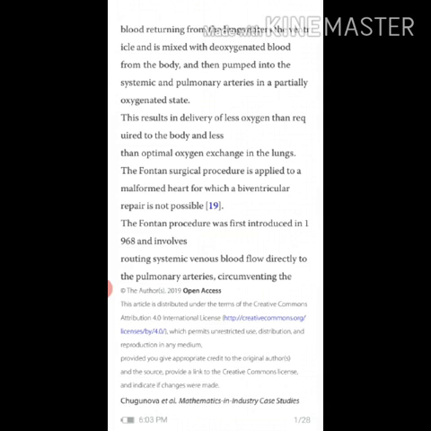This results in delivery of less oxygen than required to the body and less than optimal oxygen exchange in the lungs. The Fontan surgical procedure is applied to a malformed heart for which a biventricular repair is not possible. The Fontan procedure was first introduced in 1968 and involves routing systemic venous blood flow directly to the pulmonary arteries.